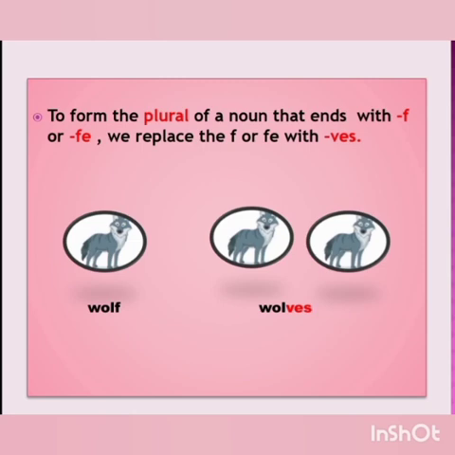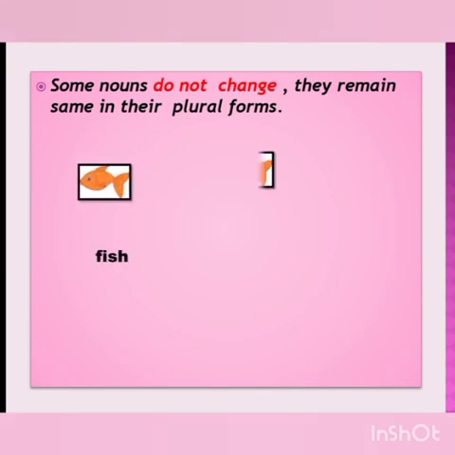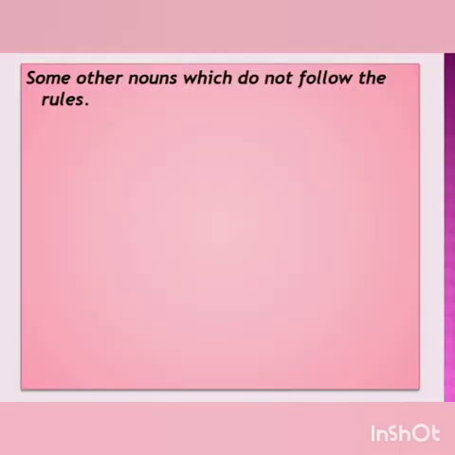You have learnt some nouns do not change. They remain same in their plural forms. For example, one fish and more than one fish, fish. We are not adding es or s to make it plural. Students, there are some exceptional nouns which do not follow the rules which we have learnt.